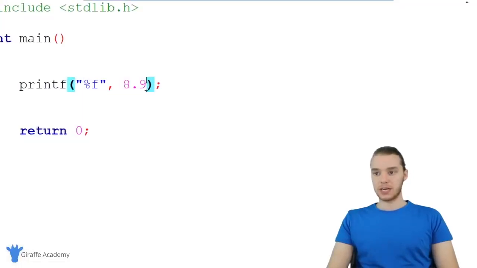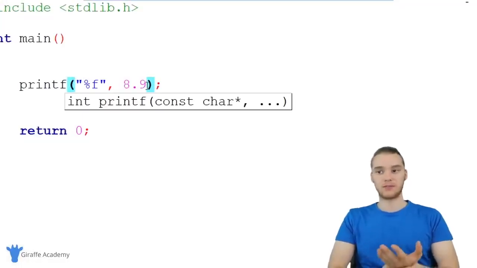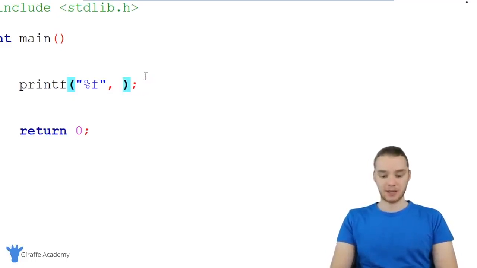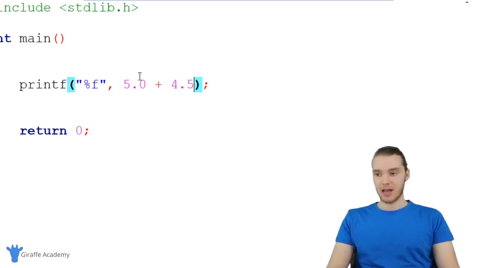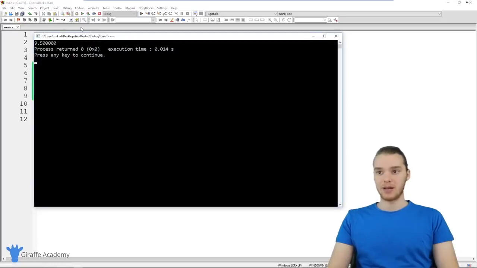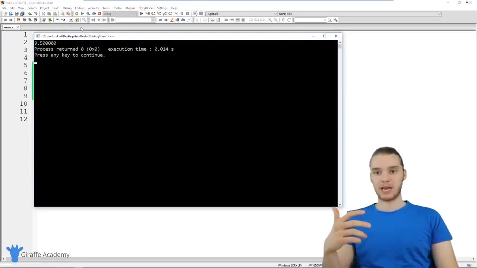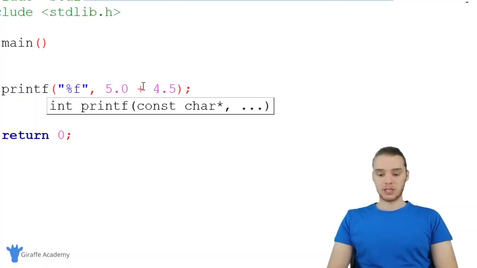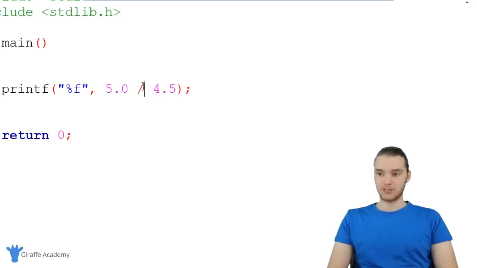So using these decimals, I can do all sorts of stuff. So obviously I can just print out the decimal, but I could also do things like math. So I could say like 5.0 plus 4.5. And this is going to go ahead and be able to do that for us. So when I run my program, not only is it going to print this out, but it's going to do the actual math operation. And you see we get 9.5. So in addition to addition, we can also use subtraction, division, which is going to be a /, and multiplication, which is going to be an asterisk.